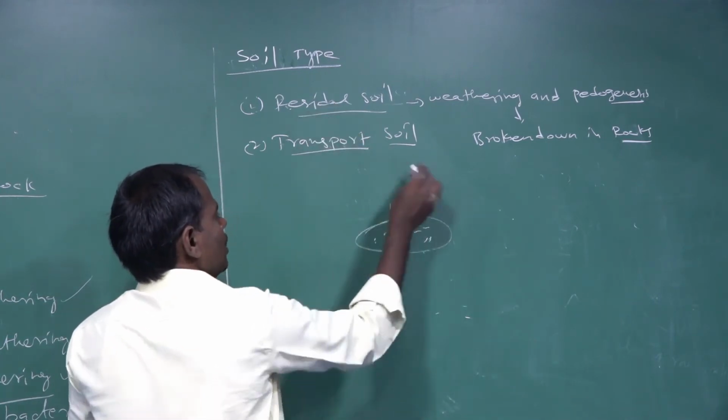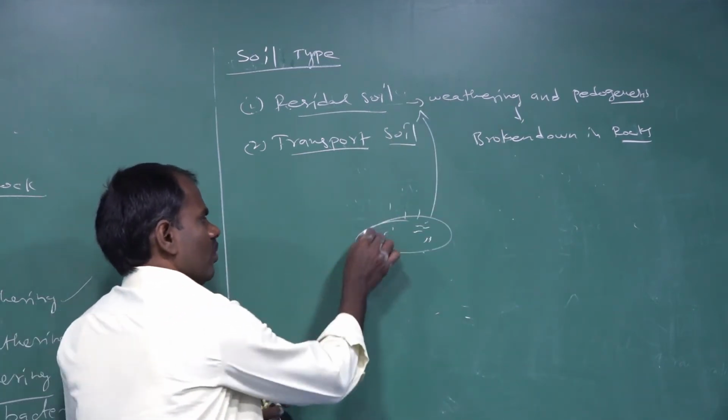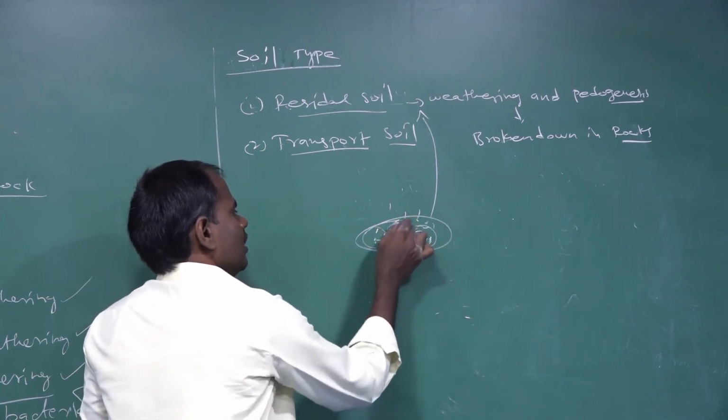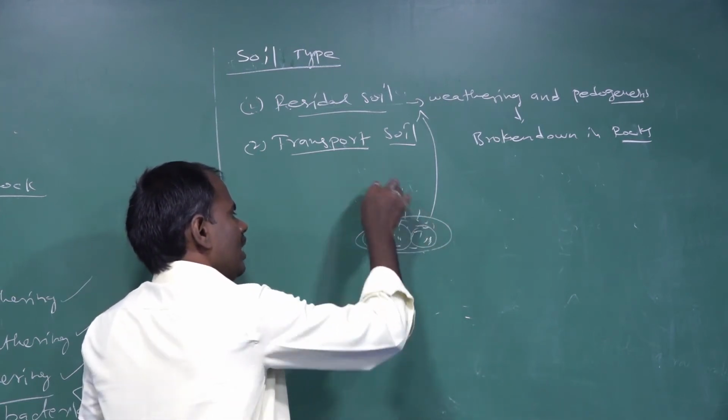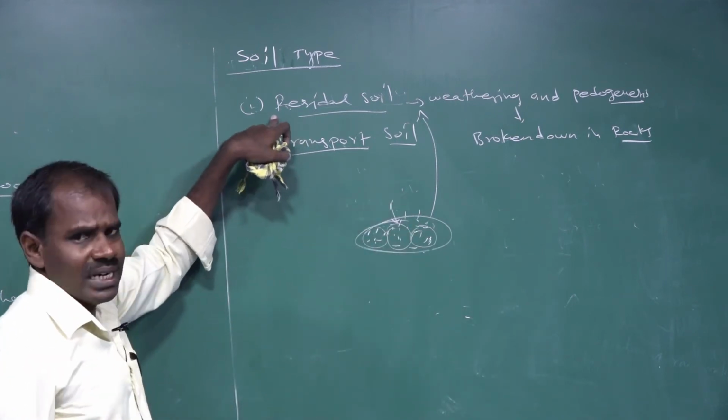The type of soil that stays in one place is called residual soil. Large rocks are broken down into small pieces of soil particles. The soil particles staying in the particular area, that type of soil is called a residual soil.